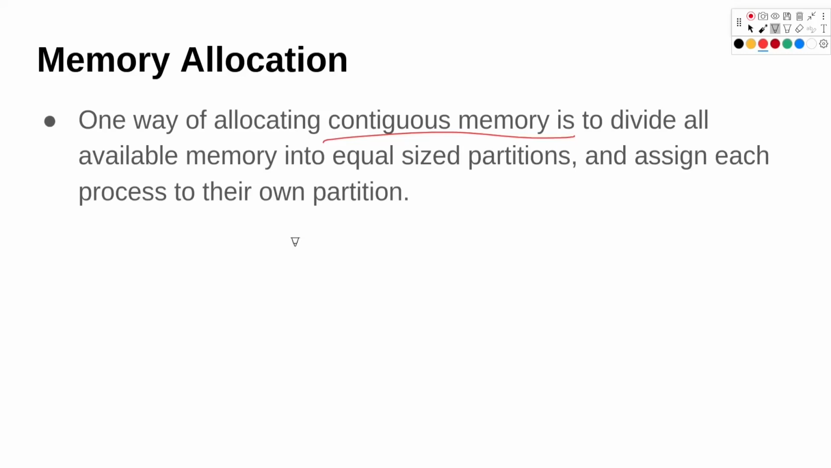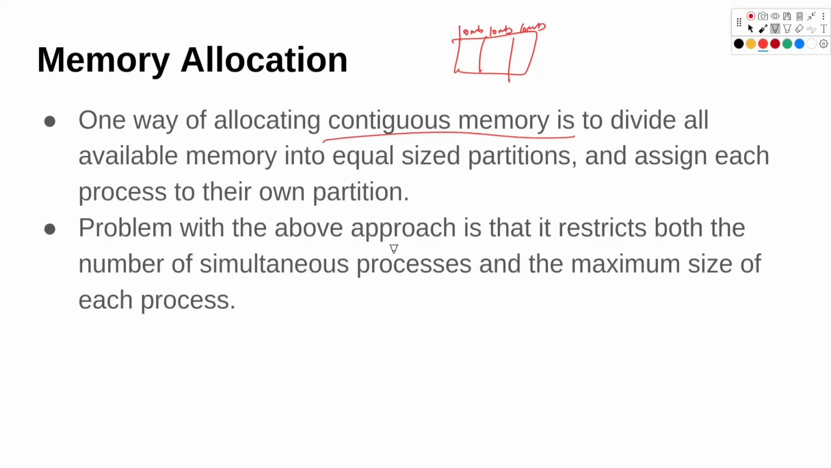Memory allocation. One way of allocating contiguous memory is to divide the memory into equal size partitions and then assign each process to their own partition. So we have a memory and then we can cut it into parts of some size, let's say 10 MB, and then we can assign each process to their own partition. There are some problems with the above approach. It restricts both the number of simultaneous processes and the maximum size of each process. So if there is a process that is more than 10 MB, we can't use this approach.